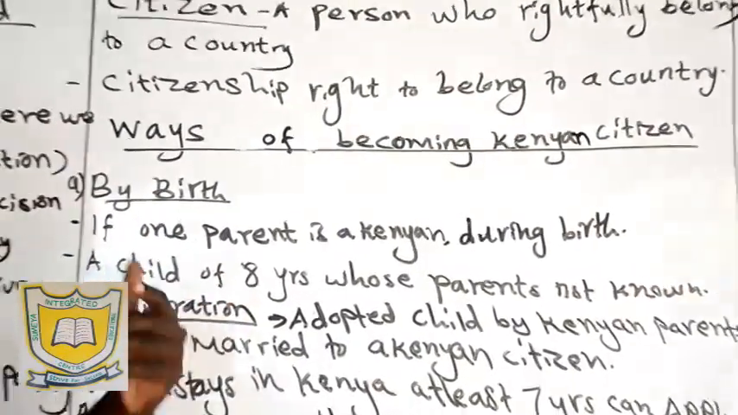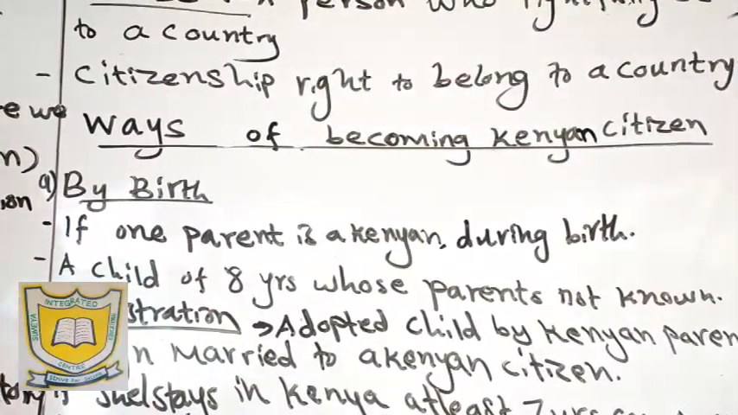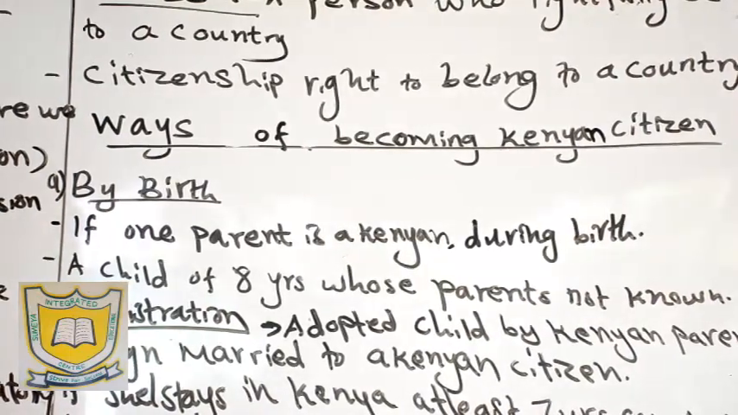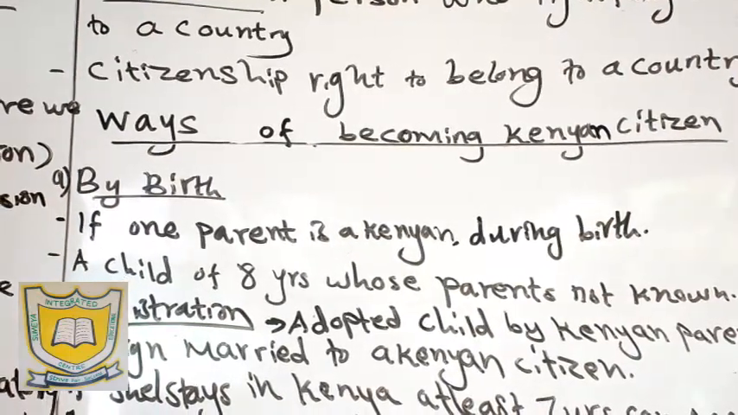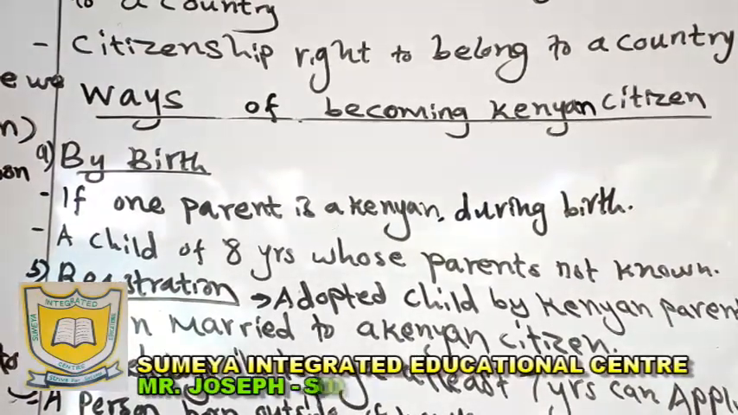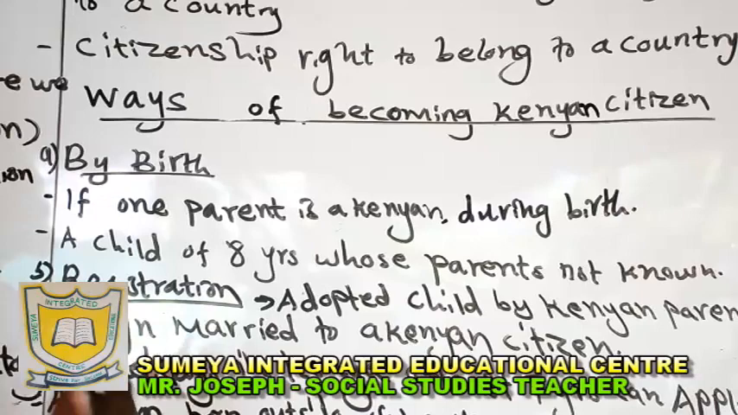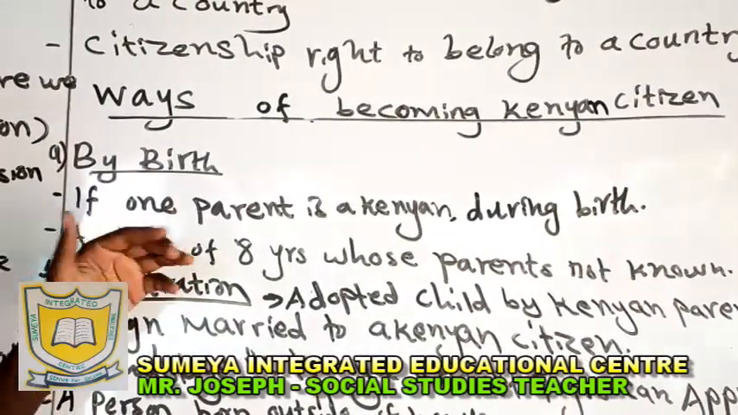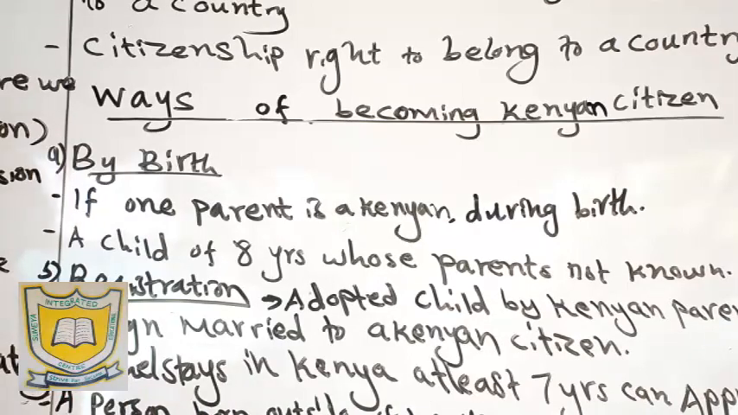That's why when a person is born, there is what you call a birth certificate, showing the place where he or she was born, the year, and the doctor. Then we also have the names of the parents and the full name of the child. That is the certificate to show that you are a Kenyan citizen by birth. Then how can a person become a Kenyan citizen by birth?